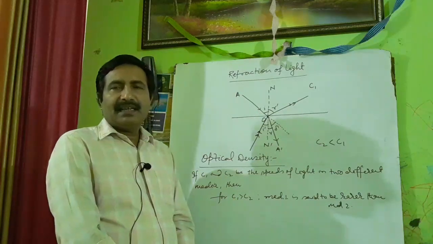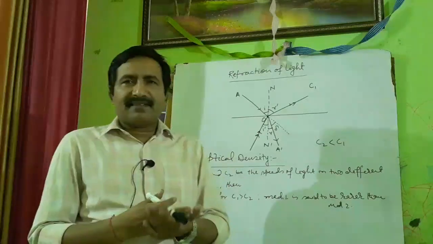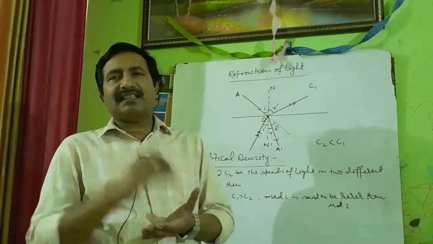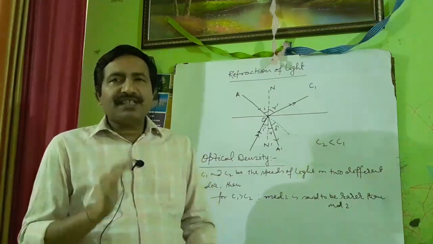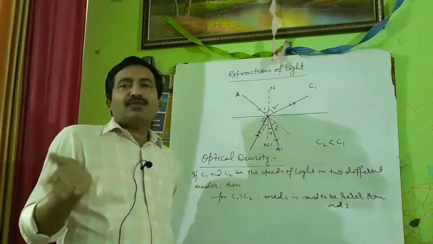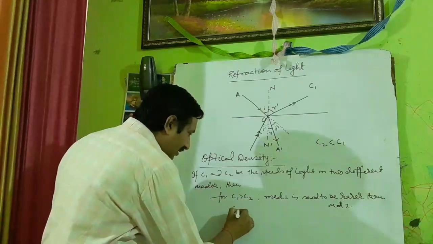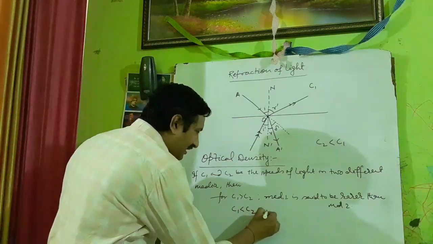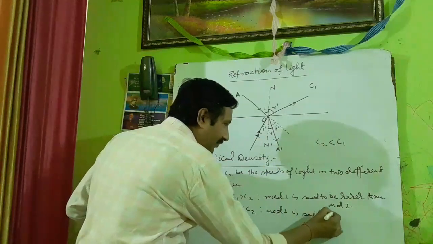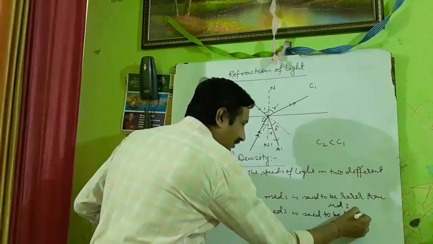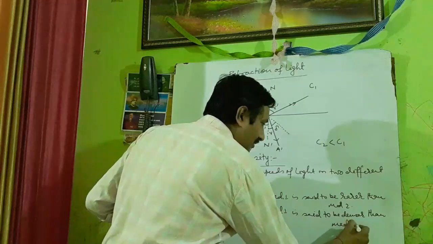What does it mean? It means the medium in which the speed of light is less in comparison to the other medium is said to be denser, and the medium in which the speed of light is more in comparison to the other medium is said to be rarer. So here for C1 less than C2, medium 1 is said to be denser than medium 2.